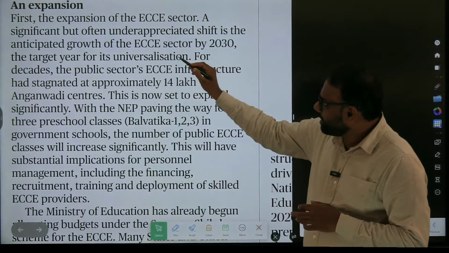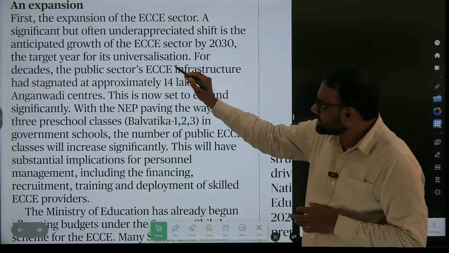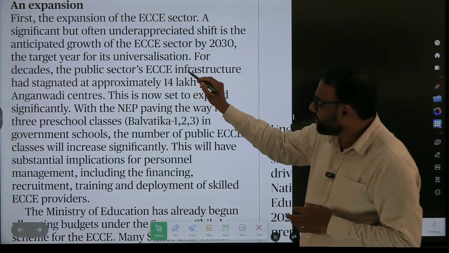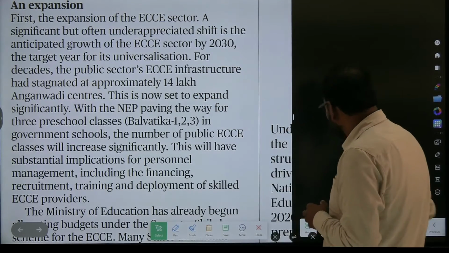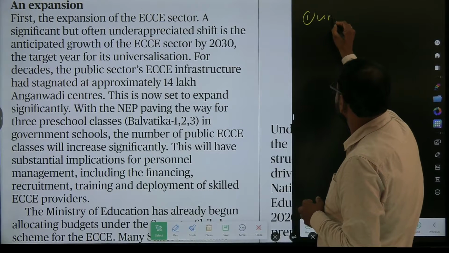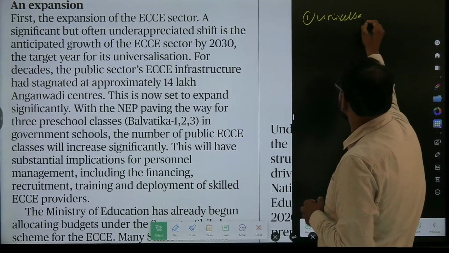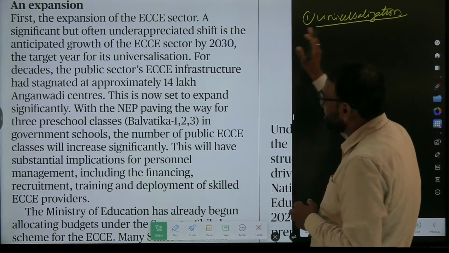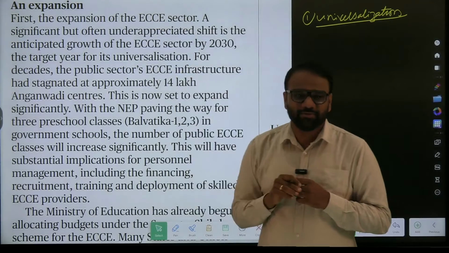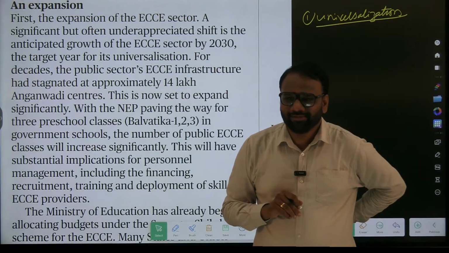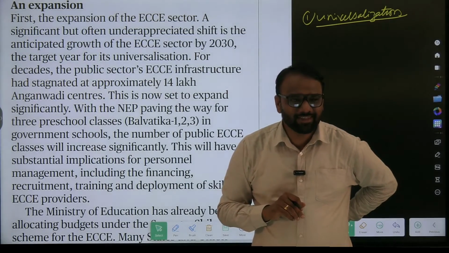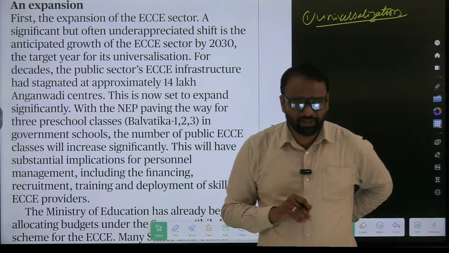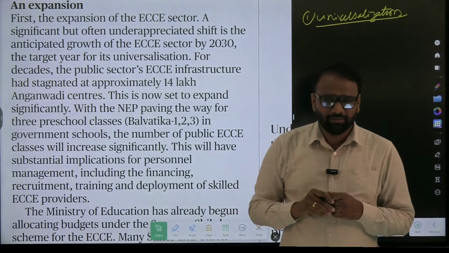A significant but often underappreciated shift is the anticipated growth of the ECC sector by 2030, the target year for its universalization. So here we come across a term called universalization. So what do we understand by the term universalization in this context? Universalization throughout India, yes, to some extent, not completely.